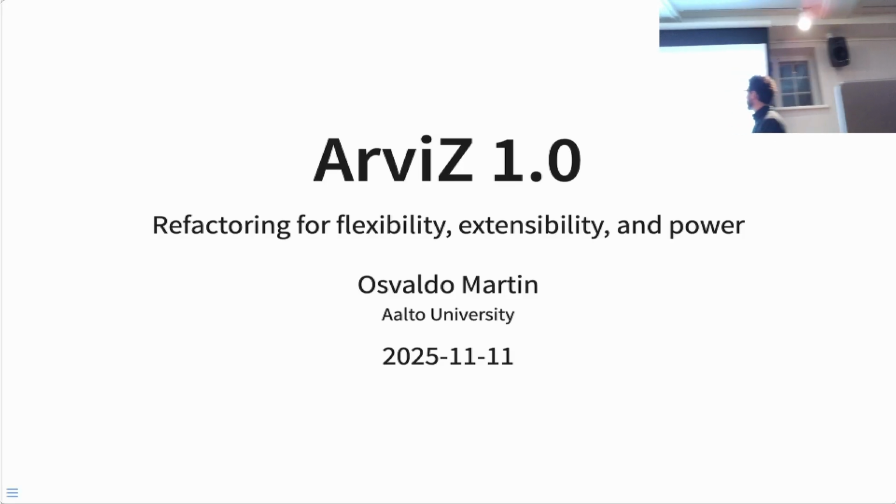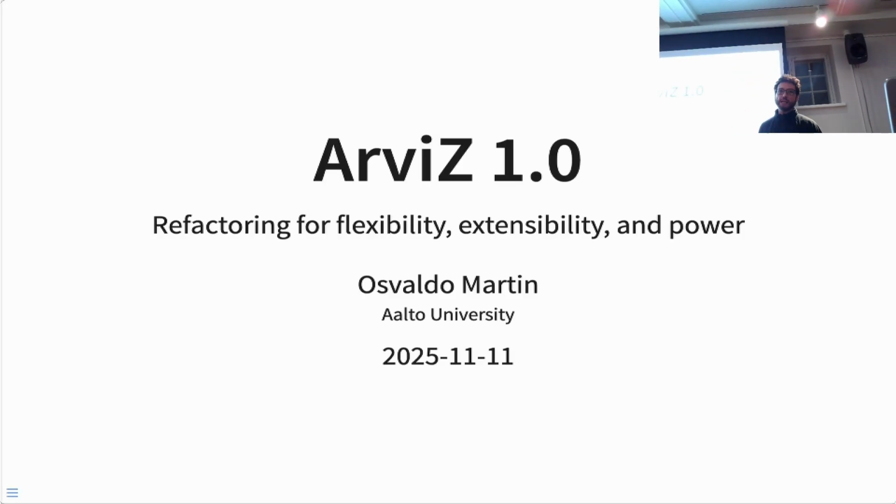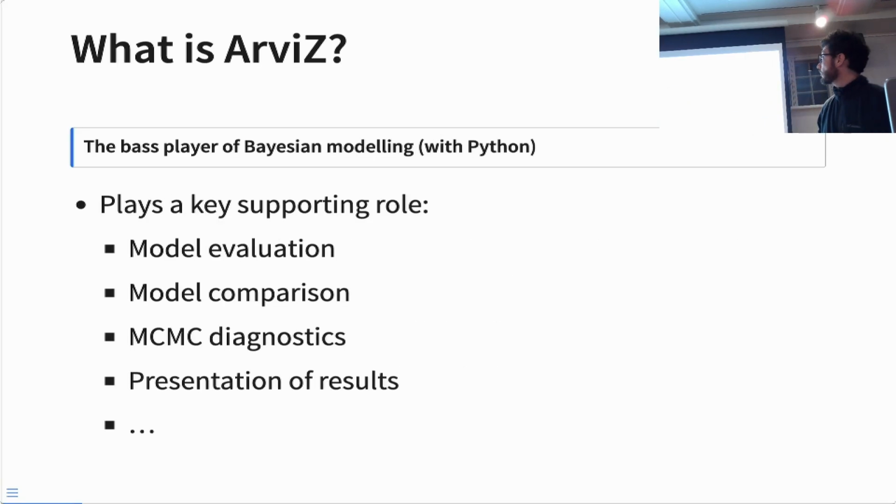Thank you for participating. I'm going to discuss ArviZ, the Python library, and how we are refactoring it. What is ArviZ? It's the base player of Bayesian modeling, at least in Python. The reason is that it plays a key supporting role in many tasks related to Bayesian statistics, like model evaluation, model comparison, diagnostics of inferential methods like Markov chain Monte Carlo, presentation of results, and other tasks that are essential for a good Bayesian analysis.